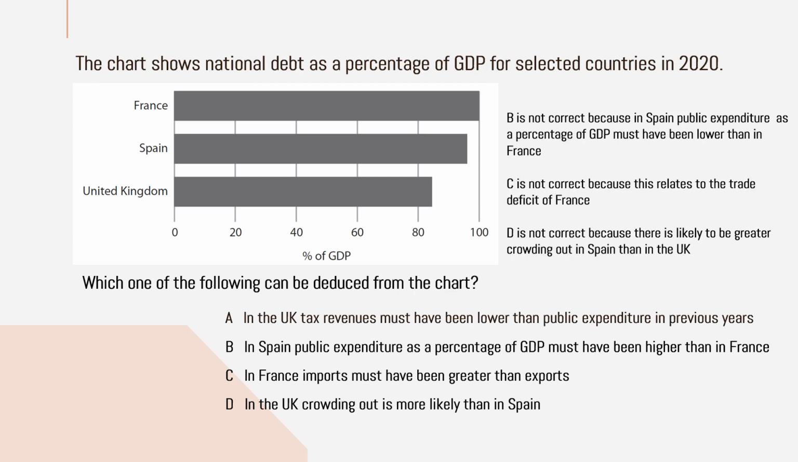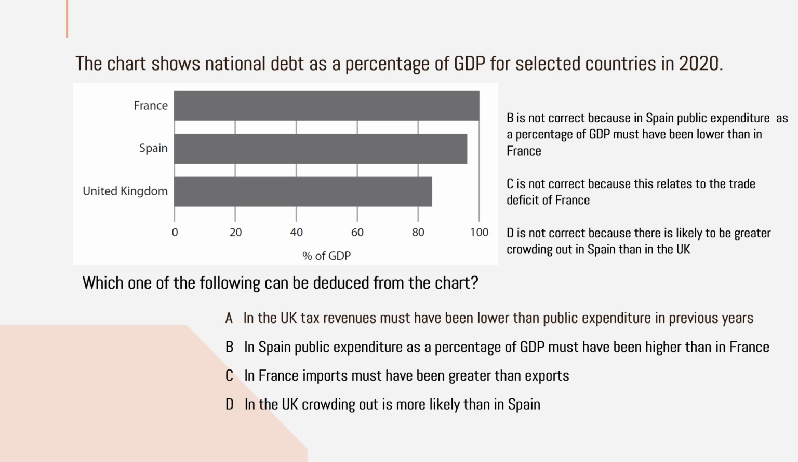Once we check, option B is not correct because they said that Spain has a higher public expenditure as a percentage of GDP than France. But we can see from the figure who has the highest percentage of GDP as debt. France has the highest percentage of GDP as debt, around 100%, but Spain has only 97 or 98%. So option B is wrong.